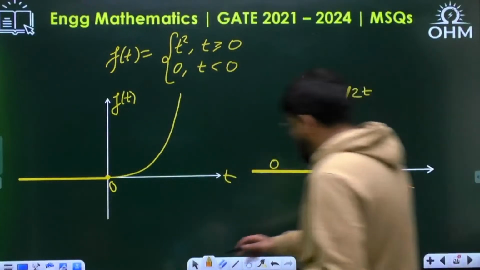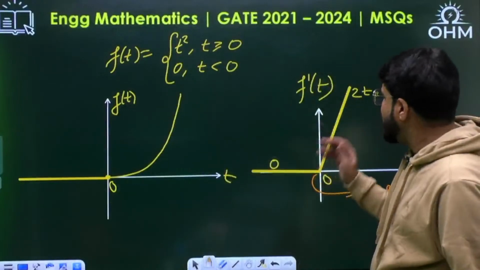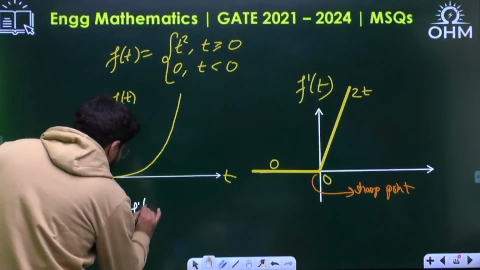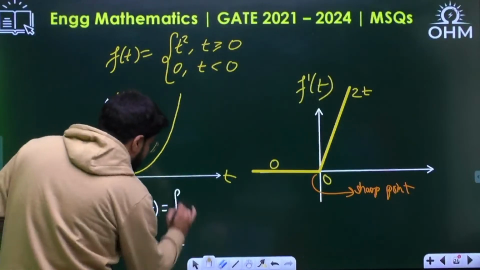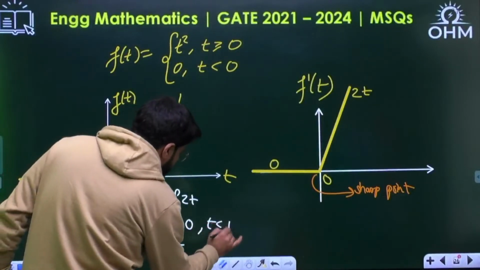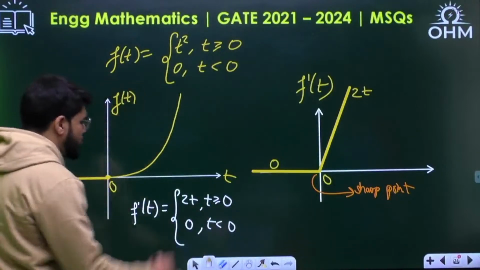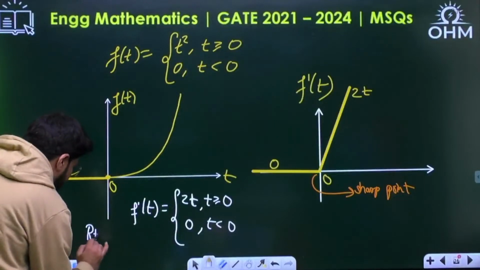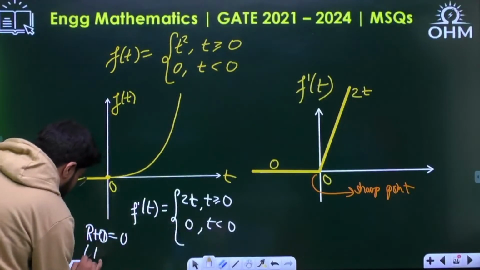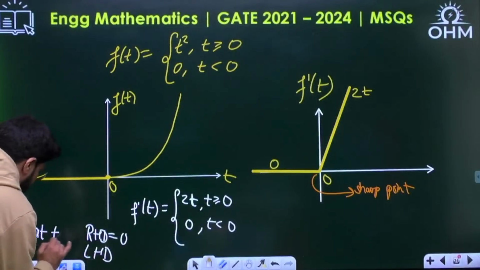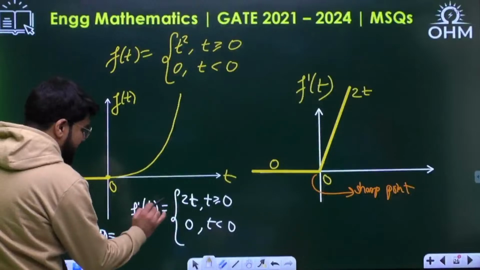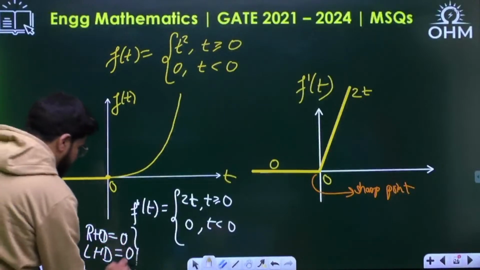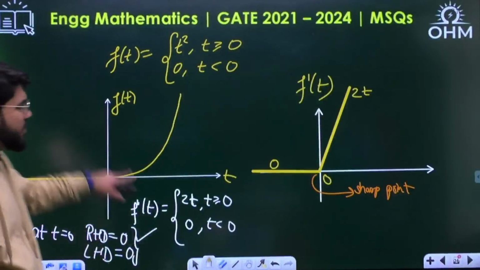Now, if you don't understand by sharp point, even if I take the derivatives, see, what about the derivative f dash t? For the right side it is 2t, for the left side it is 0. At t equal to 0, the right hand derivative is 0 and the left hand derivative is also 0. Both are equal, so the function f(t) is differentiable.